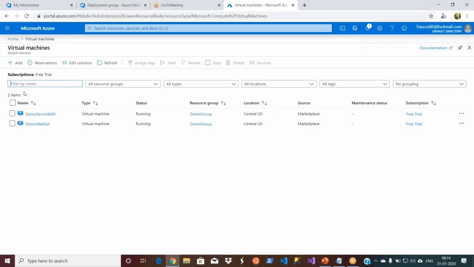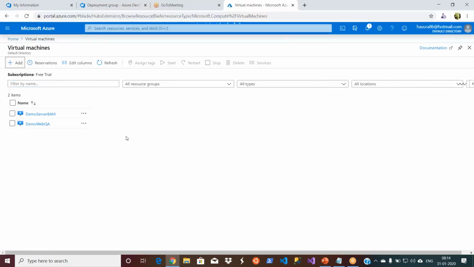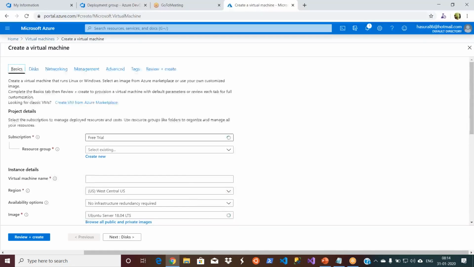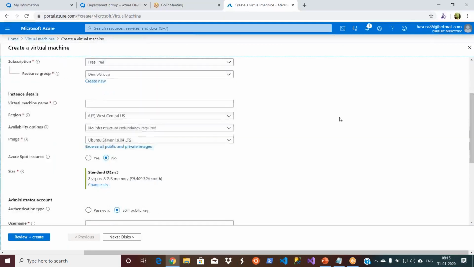These are still running. I wanted to stop them. I'll use the same resource group I'm already using. If you learn cloud administration, resource groups are basically for grouping your resources and for billing purposes as well. And my virtual machine name, this is a demo web QA, right? I'll give it as... where is this?